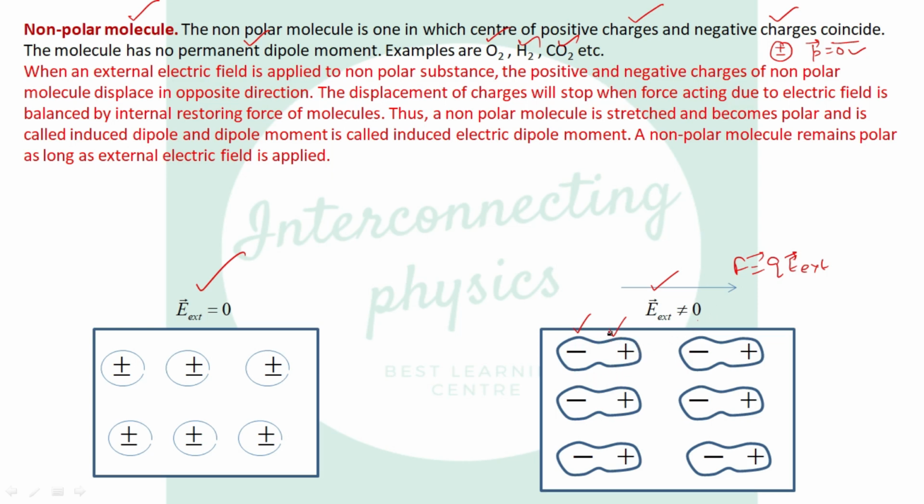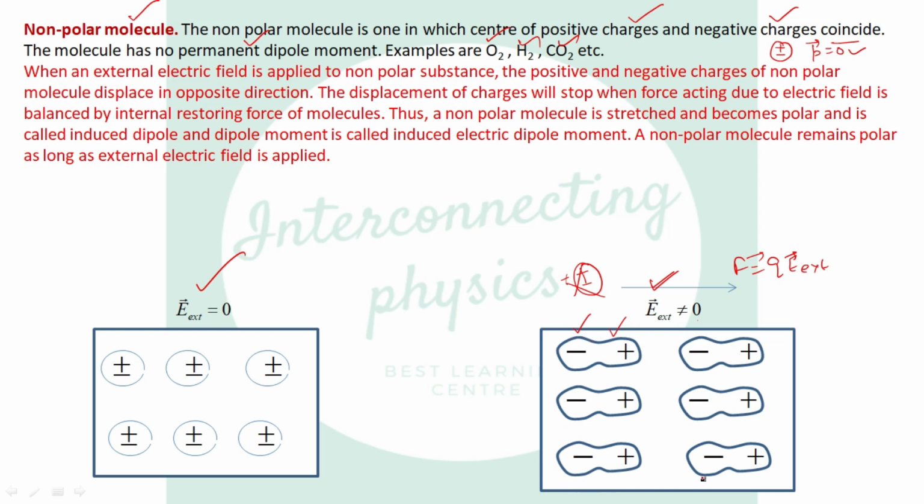You know, restoring force means the molecule tries to stretch back. Due to the restoring force, the positive and negative charges again combine and become a non-polar molecule. This stretching will stop when the external field balances the restoring force of each molecule. Therefore, the non-polar molecule is stretched and becomes polar, and is called an induced dipole, and its moment is called the induced dipole moment.